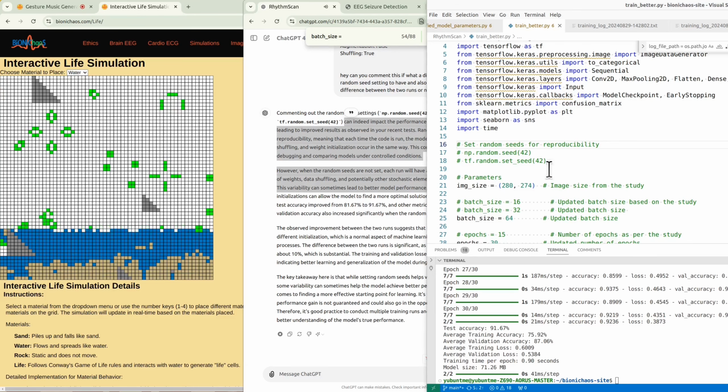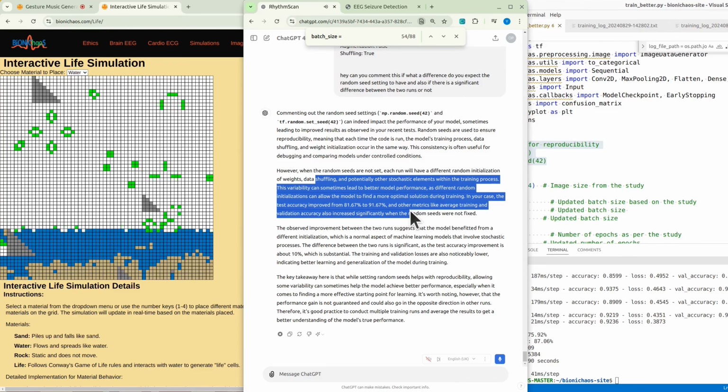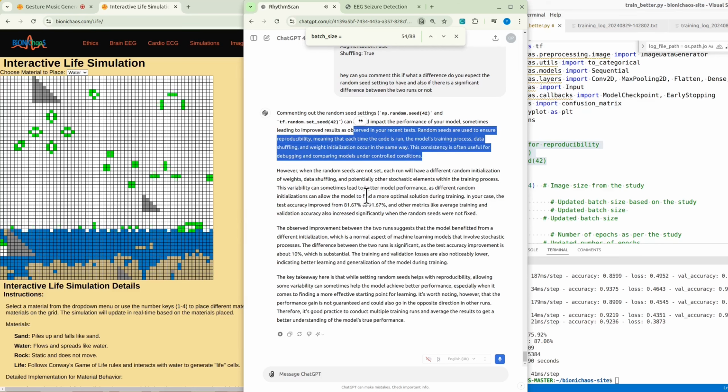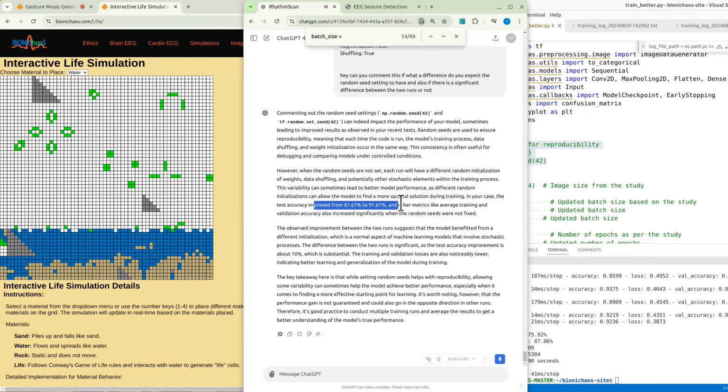However, when the random seeds are not set, each run will have a different random initialization of weights, data shuffling, and potentially other stochastic elements within the training process. This variability can sometimes lead to better model performance, as different random initializations can allow the model to find a more optimal solution during training. In your case, the test accuracy improved from 81.67% to 91.67%. And other metrics like average training and validation accuracy also increased significantly when the random seeds were not fixed.